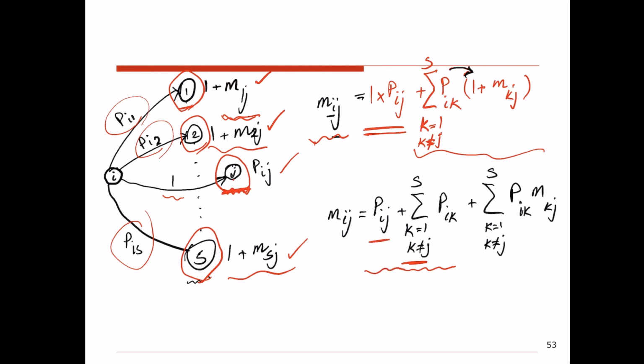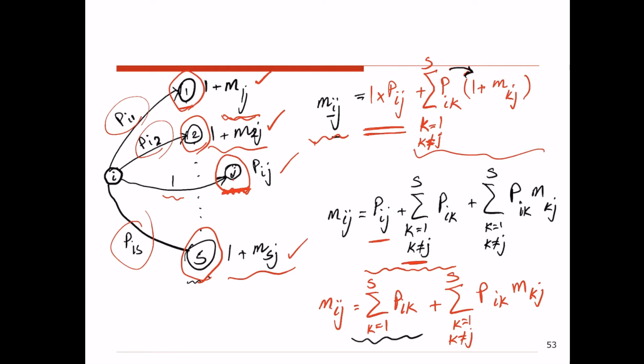So if I just add all of this together, then mij equals sigma pik, k from 1 to s, plus sigma pik mkj, k from 1 to s and k is not j.